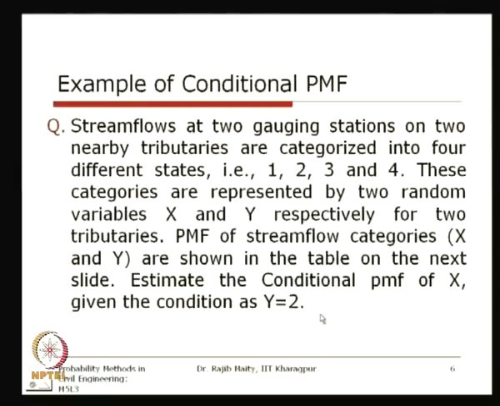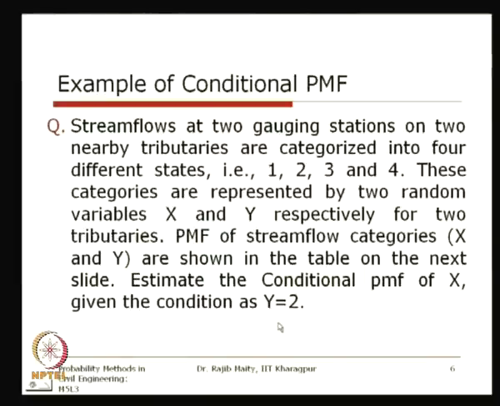Before I go to the solution, what we discussed so far for the conditional distribution is that when we are not told anything about y or anything about x, what we have is their joint PMF, the joint probability mass function. So, we know for a specific combination of x and y, for example x equals 1 and y equals 2, or x equals 3 and y equals 1, what the probabilities are from this joint probability mass function.